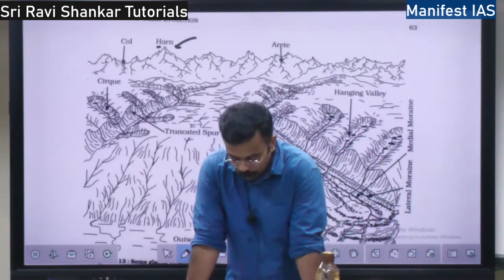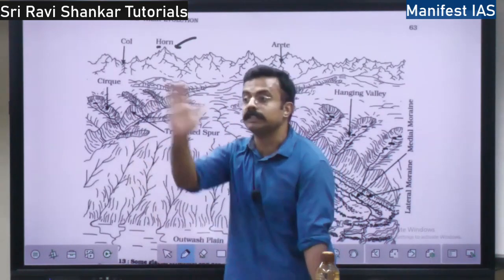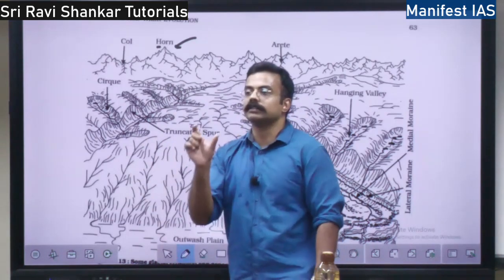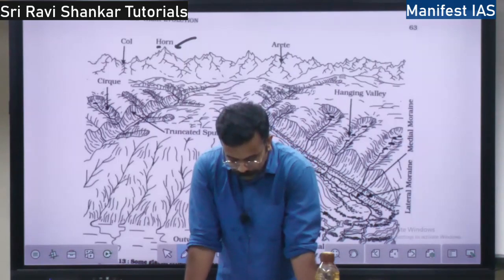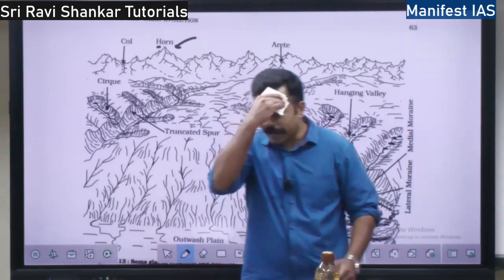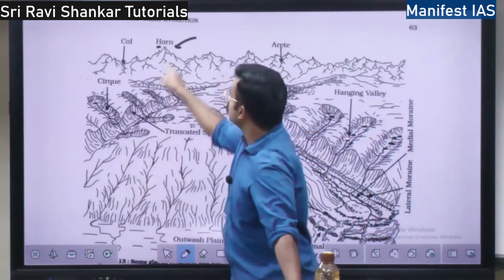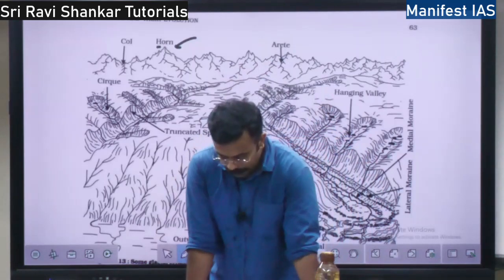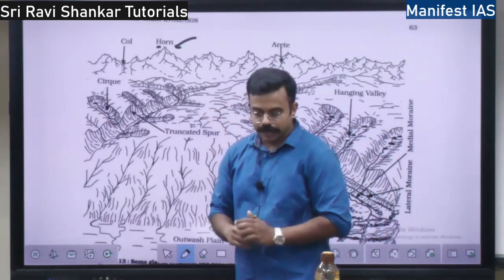So it is when three or more glaciers are cutting headwards, when they cut headwards means backside, these cirques are going to meet and give rise to the horns, right? So what are they? They are very high. They are sharp. See, it is sharp, right? And they are pointed. High, sharp and pointed and steep sided. They have steep sides in all directions.